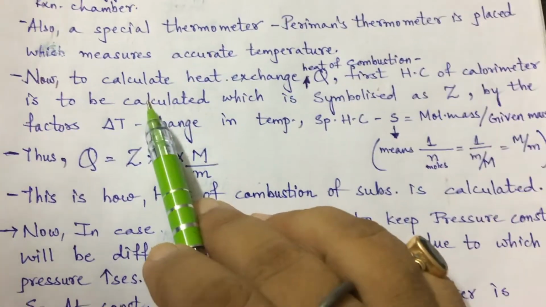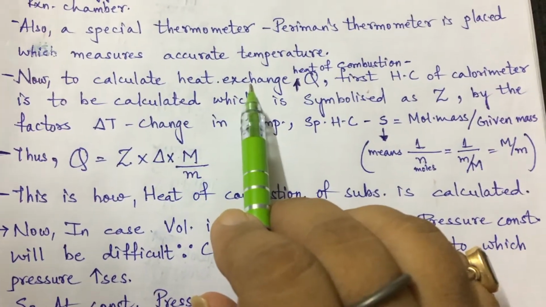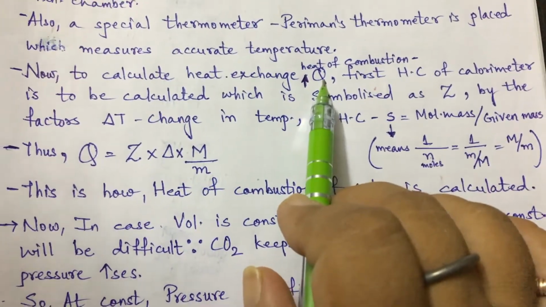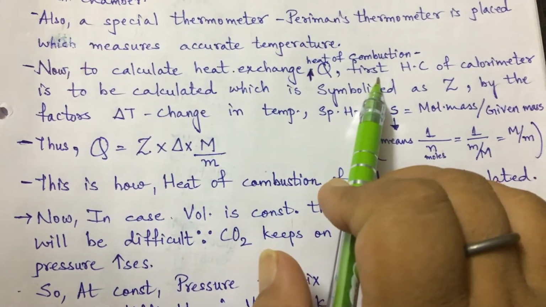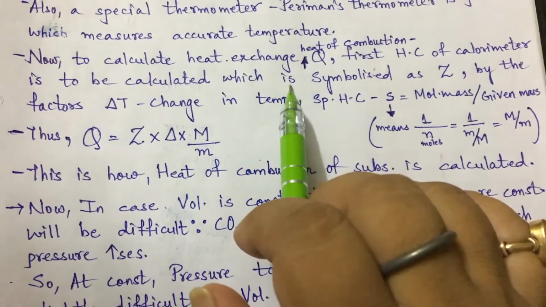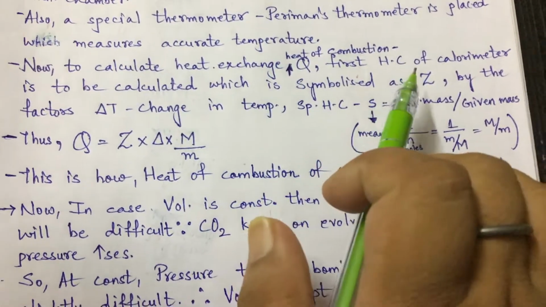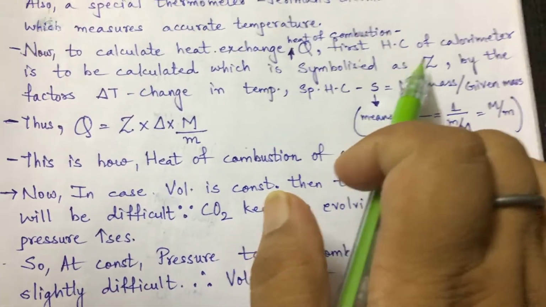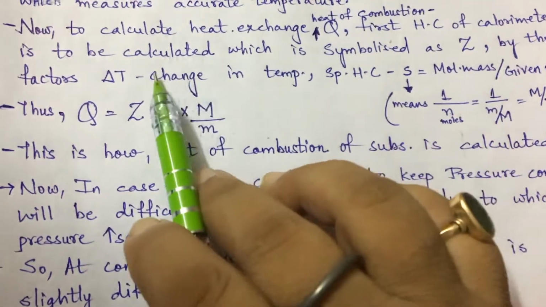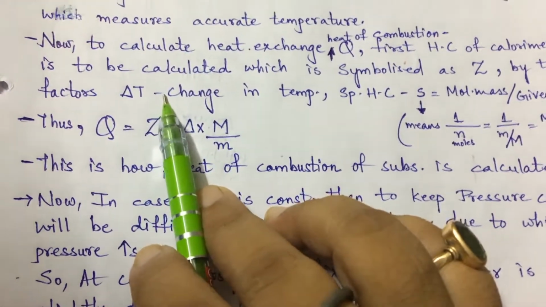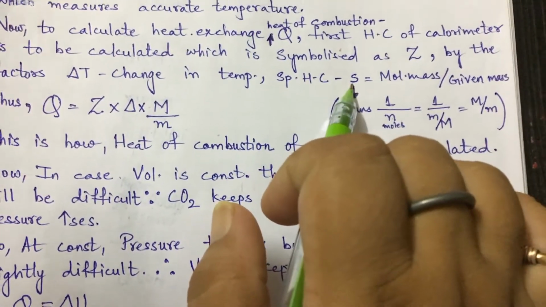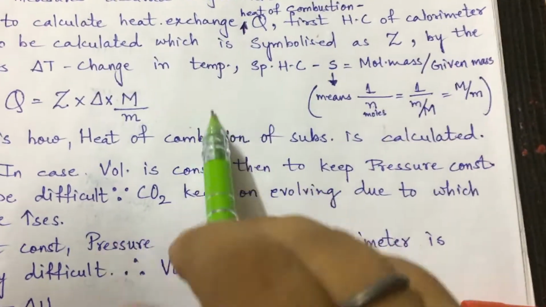Now when we are going to calculate the heat exchange, that is the heat of combustion, capital Q, first of all the heat capacity of the calorimeter is to be calculated, which is symbolized here as capital Z. To calculate it, we need the help of factors, that is delta T, the change in temperature, and specific heat capacity, that is S, which is molar mass per given mass.